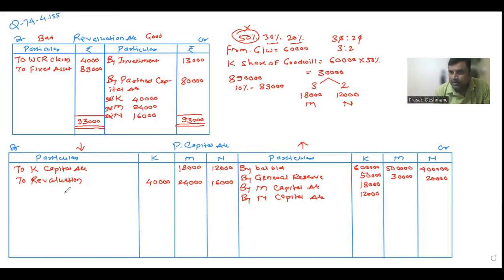In the respective accounts, I recorded. Then I close K's account first because he's retiring. The credit side is heavier: 6 lakh plus 50,000 plus 18,000 plus 12,000, which comes to 6,80,000.